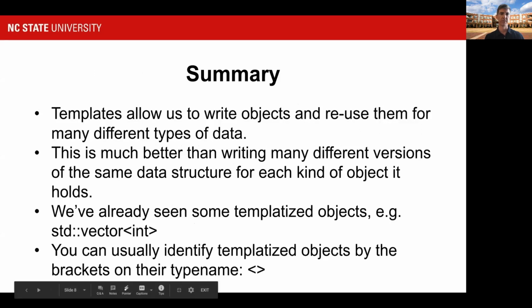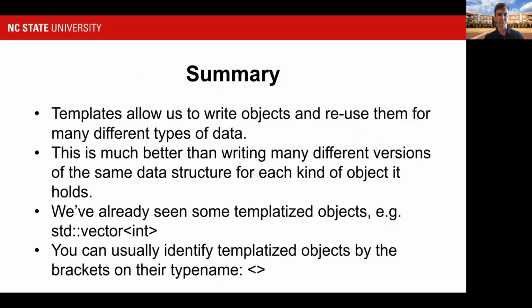Okay, so in summary, templates allow us to write objects and reuse them for many different types of data. This is much better than writing many different versions of the same data structure for each kind of object it holds. That would get tedious really quick. We've already seen some templatized objects this semester. We just didn't really know what they were, like vector. With std::vector, you can put anything in that vector you want just because it's a template and it will accept it. And in fact, a lot of the code in the C++ standard library are templates so that you can customize them and reuse them in a lot of different ways.